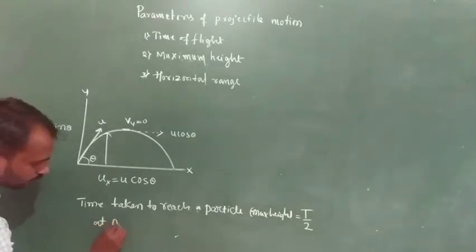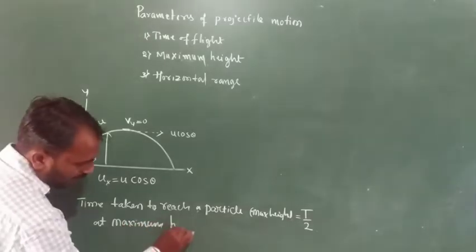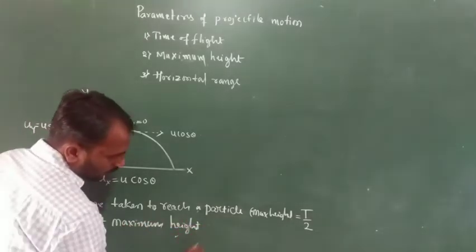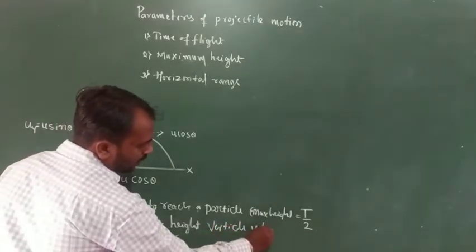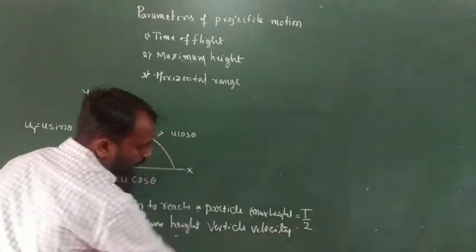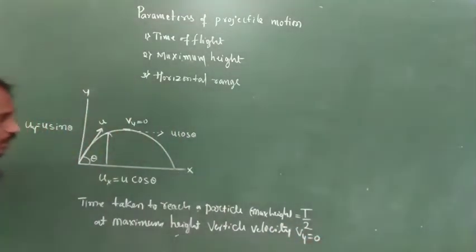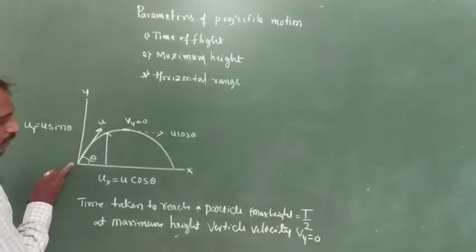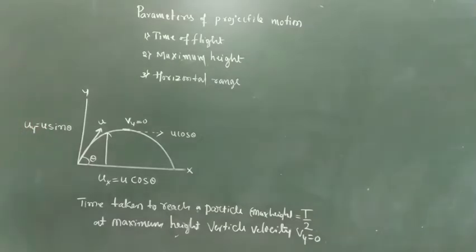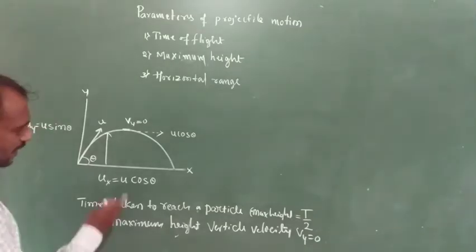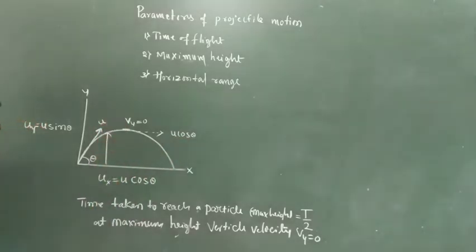But the horizontal velocity is u cos theta. So at a particular height the horizontal velocity is u cos theta and the vertical velocity is 0.